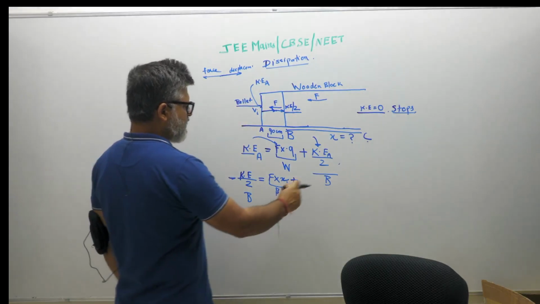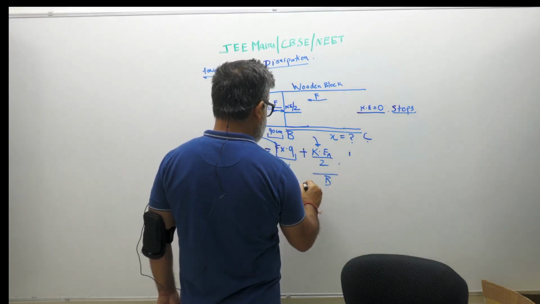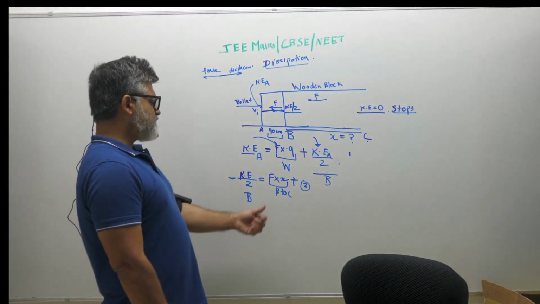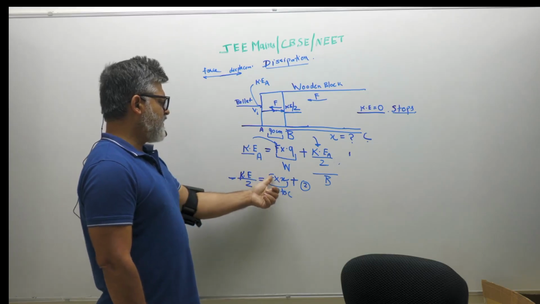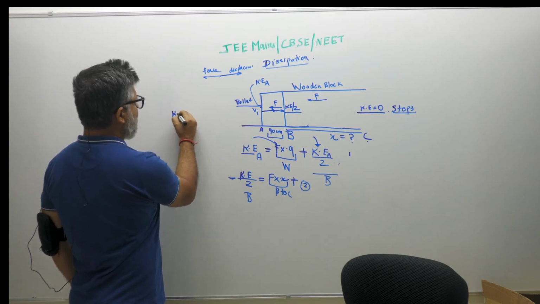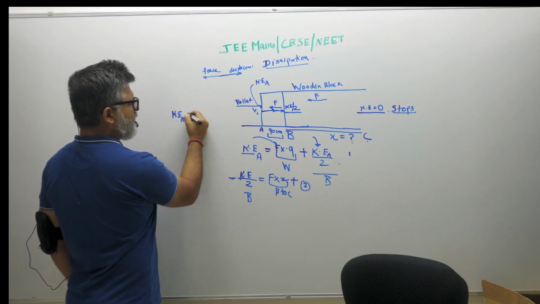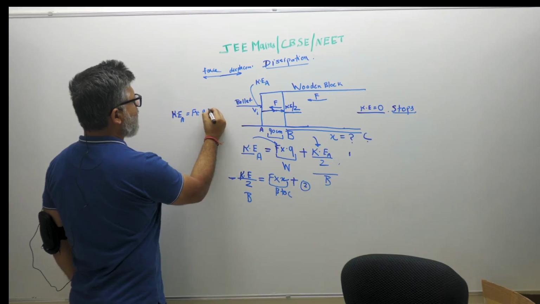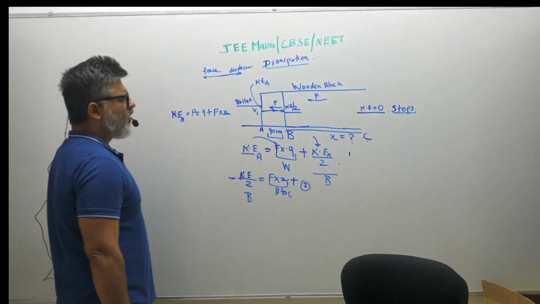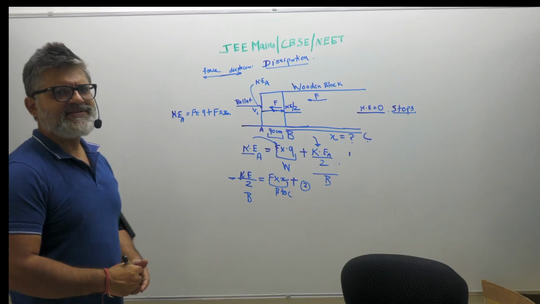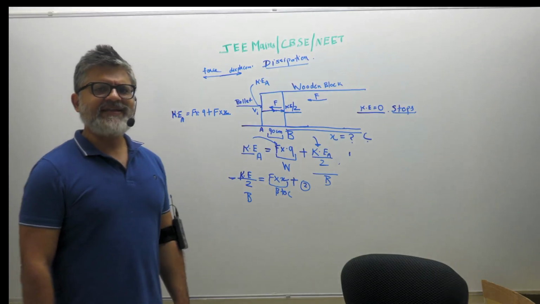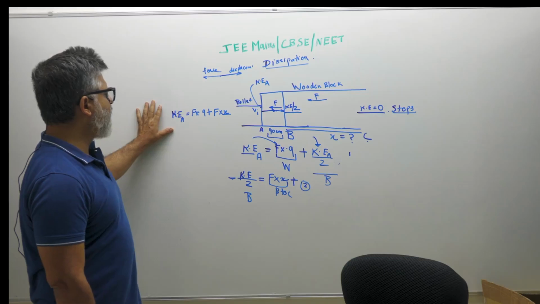Now you have two equations, equation number 1 and equation number 2. What I will do is put the value of the KE as Ke by 2. So I can write this as KE is equal to F into 0.9 plus F into x, right? What I don't know right now is the value of the frictional force which is resulting in the dissipation of the energy. So this is one equation I have formed.